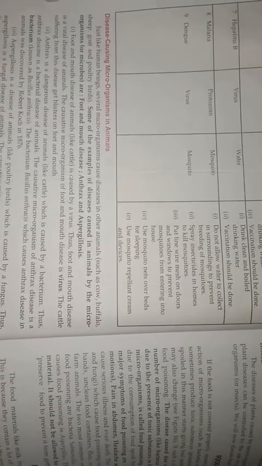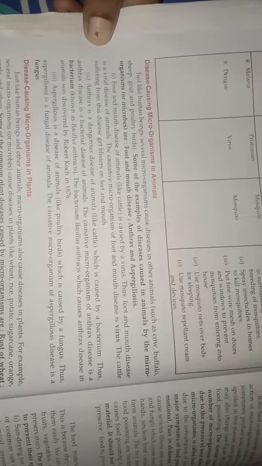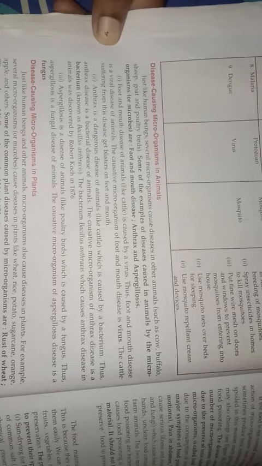These are caused by these microorganisms in animals. Some common diseases in plants caused by microorganisms are rust of wheat, citrus canker, and yellow vein mosaic of okra.